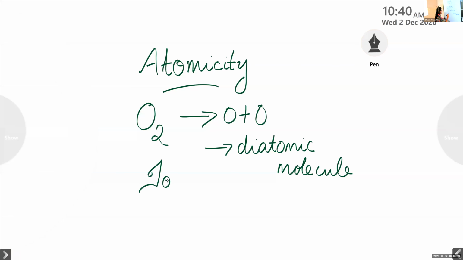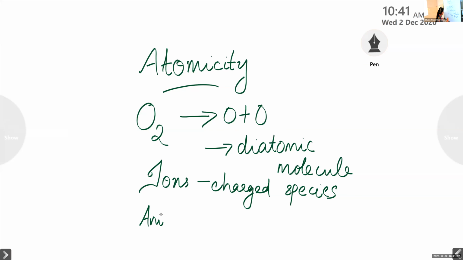Ions. They are charged species. Then anion, that is negatively charged.